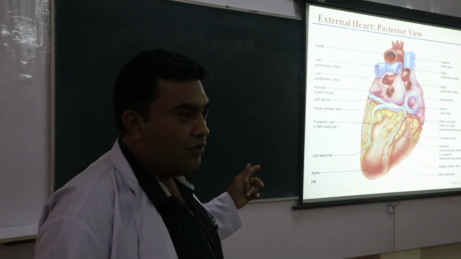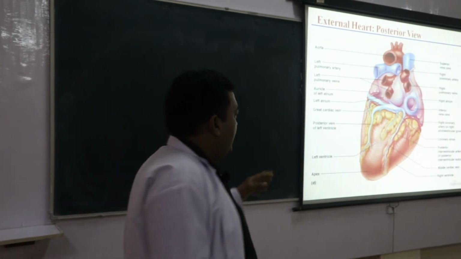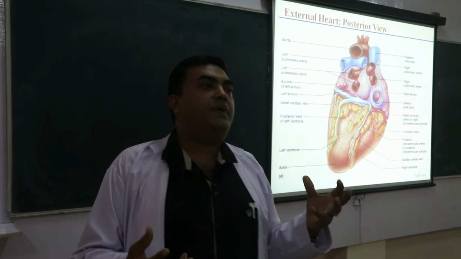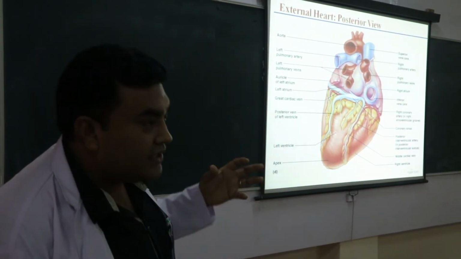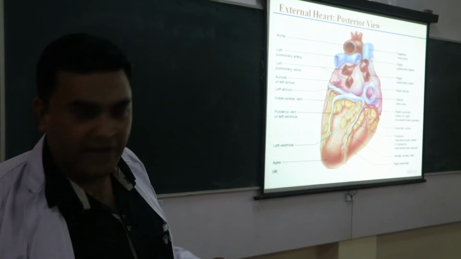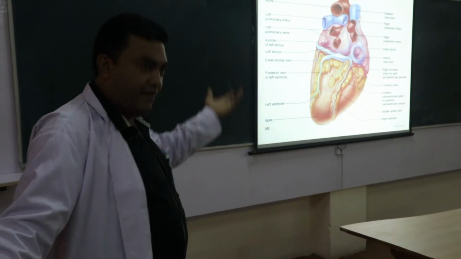This is the posterior view of the heart, which actually shows the cardiac veins. This is the coronary sinus, which collects the deoxygenated blood from the whole of the heart and opens into the right atrium of the heart. That is the venous drainage of the heart, into the right atrium.